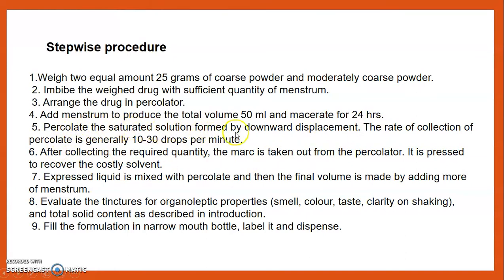Percolate the saturated solution by downward displacement. The rate of collection of percolate is generally 10 to 30 drops per minute. After collecting the required quantity, the marc is taken out from the percolator and pressed to recover the costly solvent. The expressed liquid is mixed with the percolate and the final volume is made by adding more menstruum. Then evaluate the tincture for organoleptic properties such as smell, color, taste, clarity on shaking, and total solid content as described in the introduction.